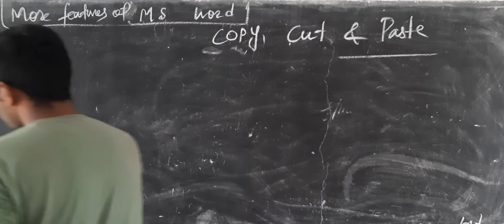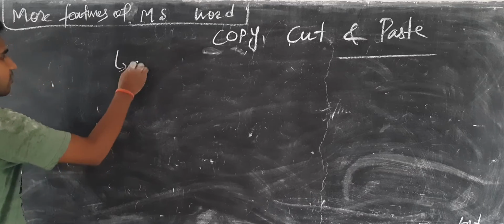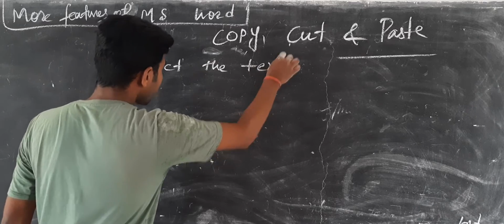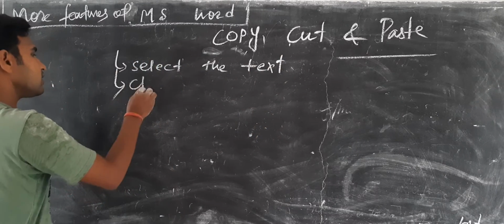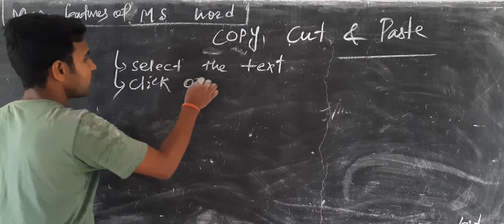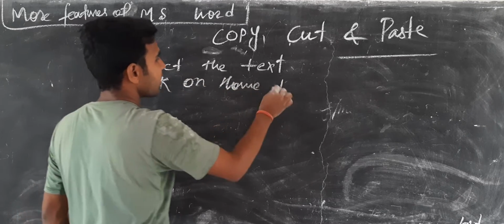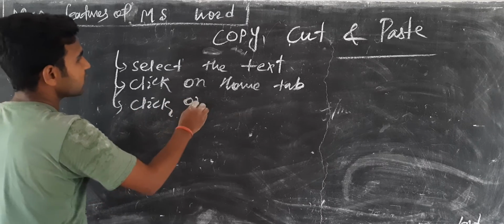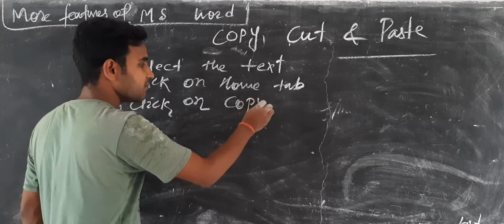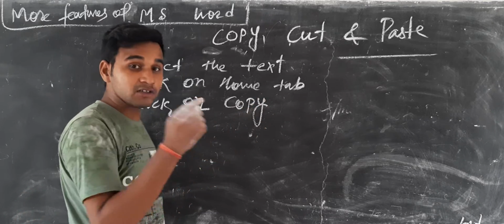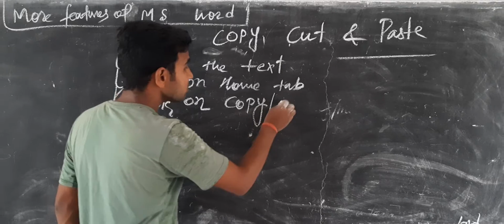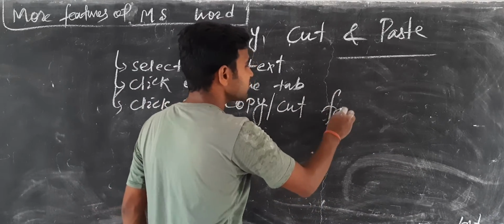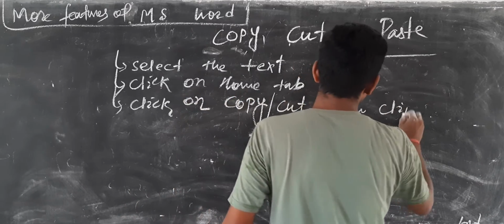First of all, select the text. Second, click on the Home tab. Next, click on copy if you want to copy. If you want to cut, click on cut from the clipboard group.